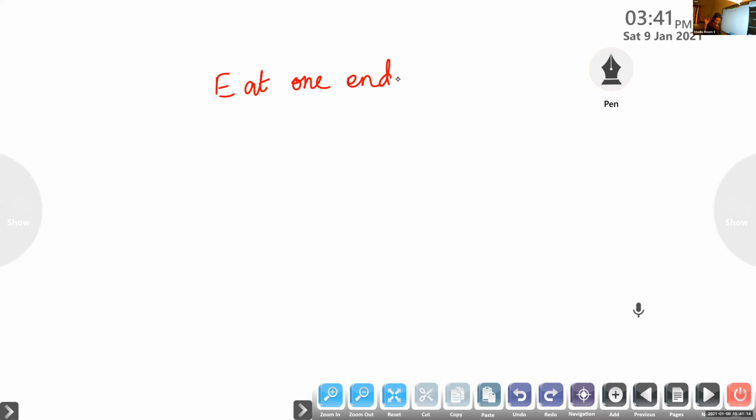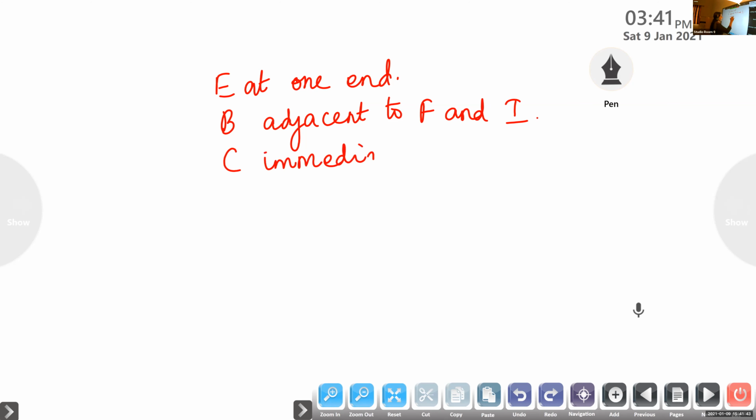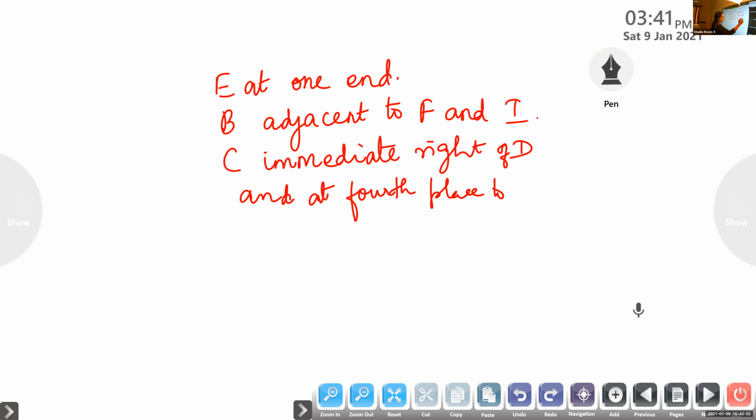Then the next condition given is B is seated adjacent to F and I. C is the immediate right of D, and at 4th place to the right of A.